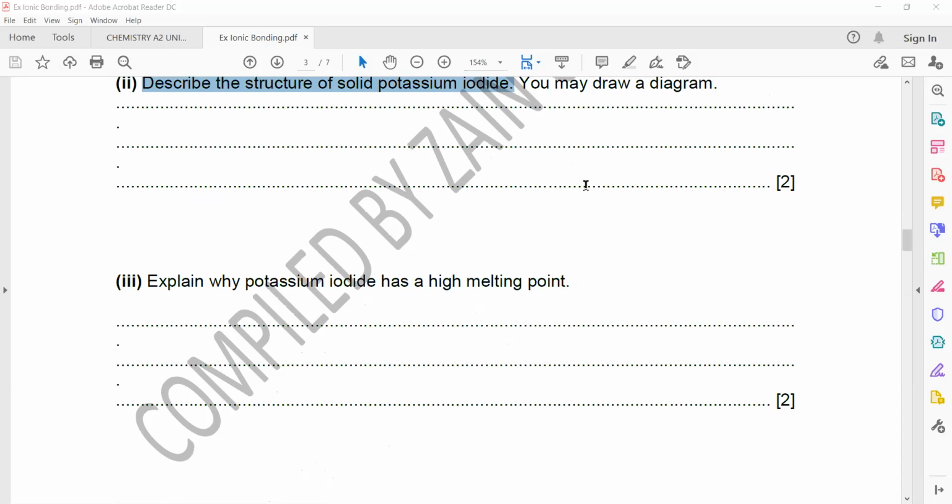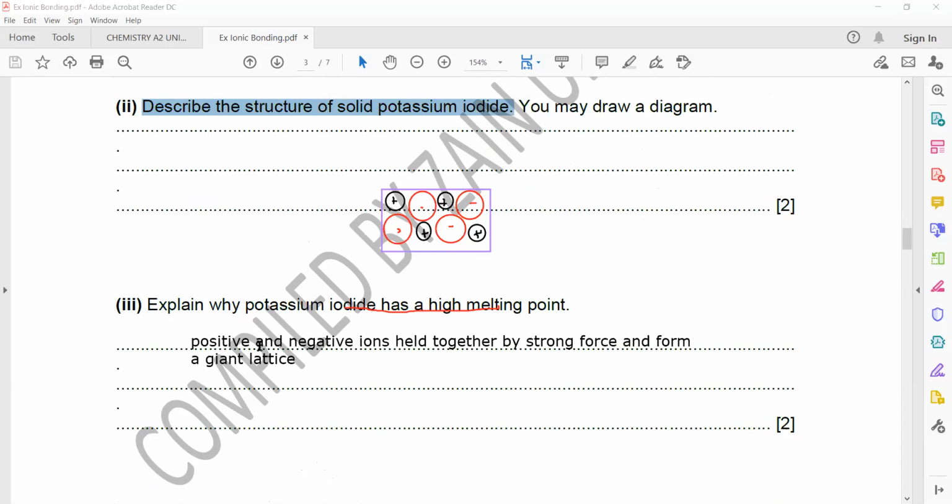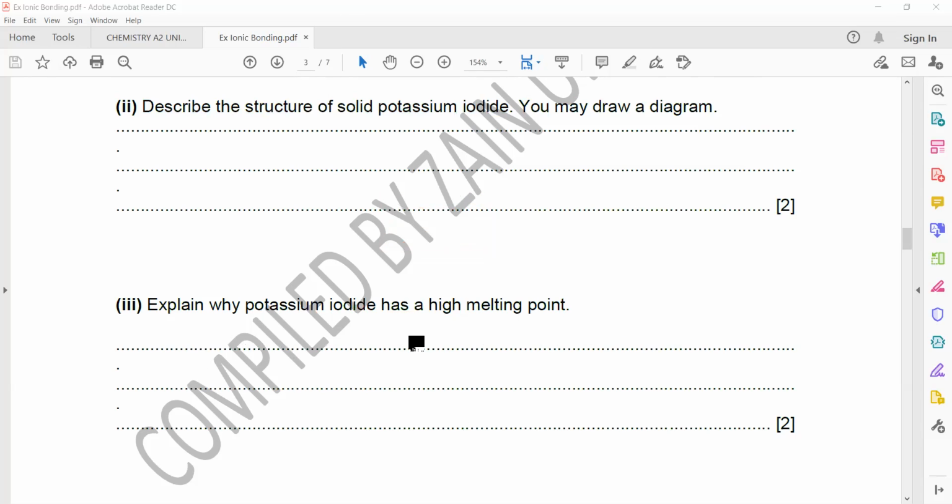Next, explain why potassium iodide has a high melting point. So what is the reason why it has a high melting point? The answer is similar. When a substance has a high melting point, what does it mean? It means a strong force between the ions. Because it's an ionic compound, it has a strong force between the particles.